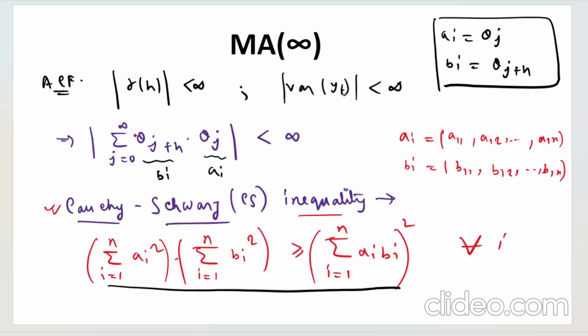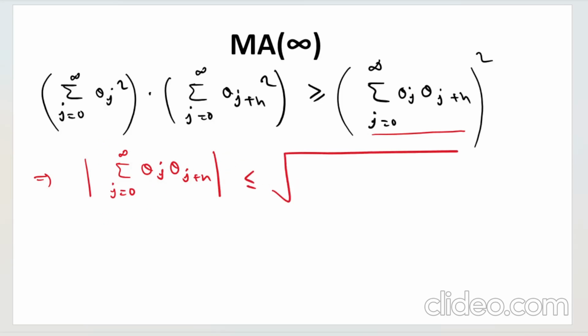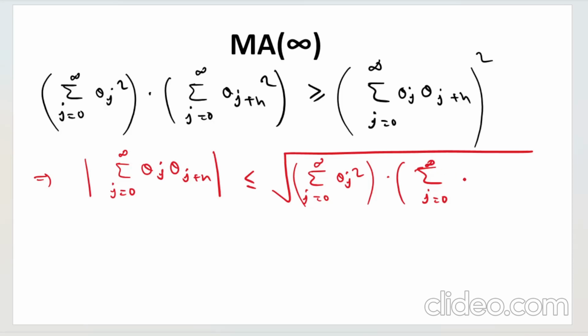This is mod value, and if you take the square root now on both sides, what you will get? You are taking the square root on both sides, so this will be mod of this. This is less than or equal to the root of summation j from 0 to infinity theta j square into summation j from 0 to infinity theta j plus h whole square, right?